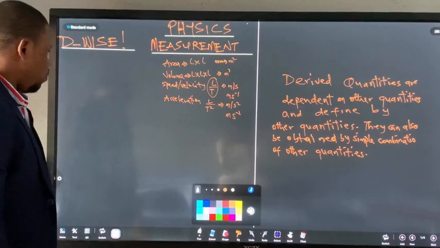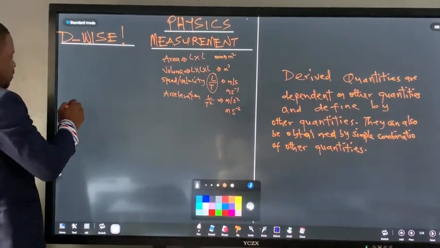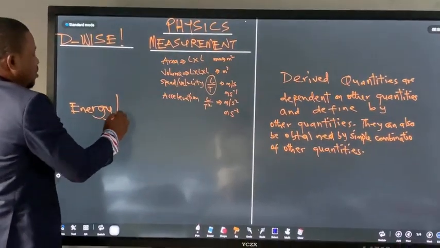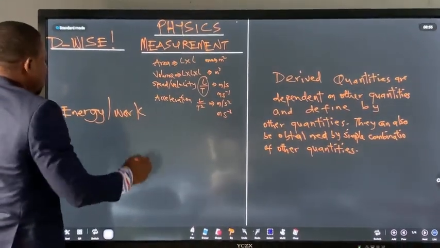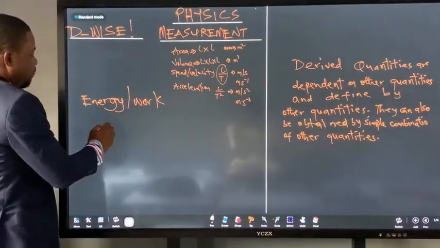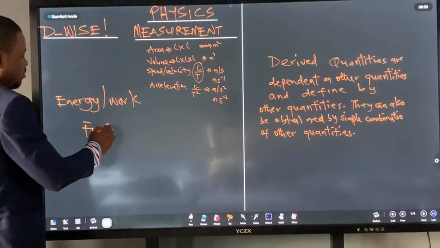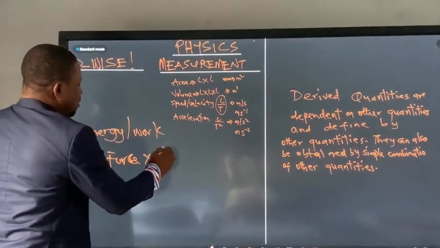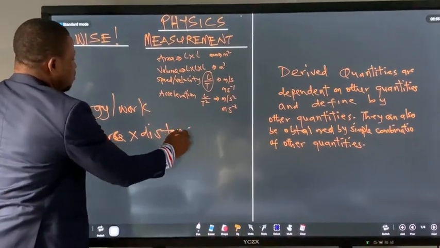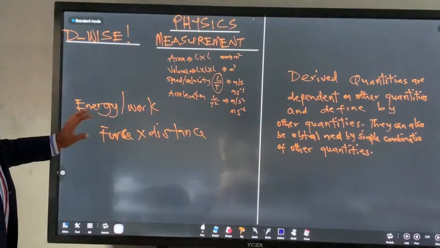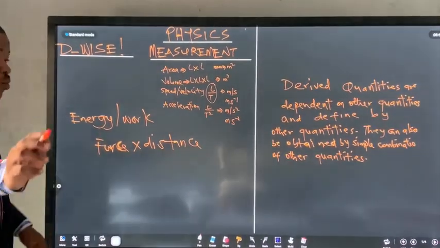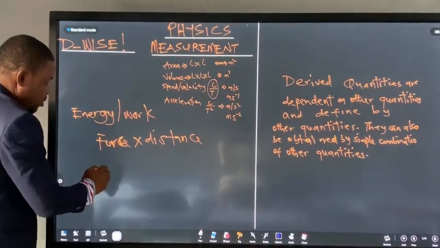Finally, let me just do energy. Energy and work have the same units, because they are force times distance. Force times distance.